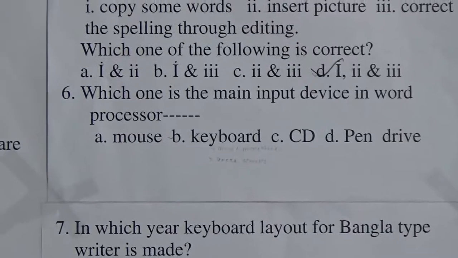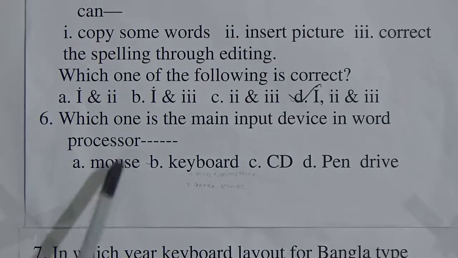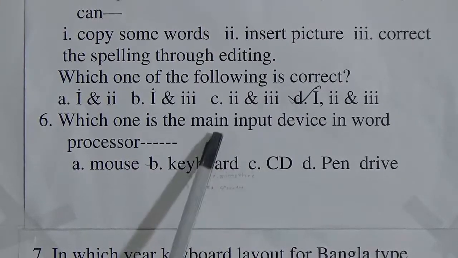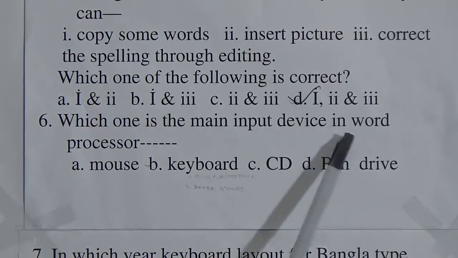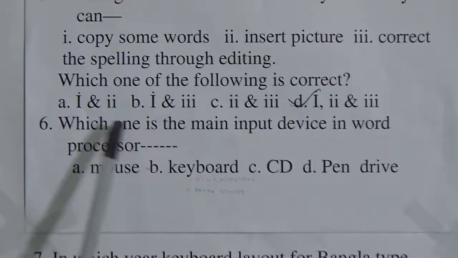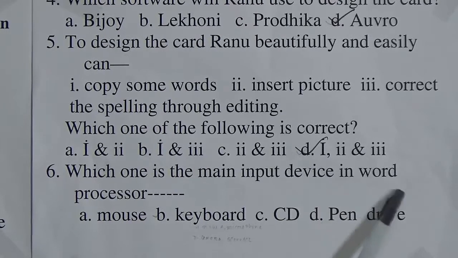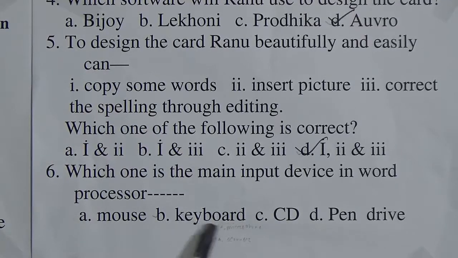Now we will go to question number 6. Which one is the main input device? So look here, which one is the main input device in word processing? Look at the options. Number A, mouse. Number B, keyboard. Number C, CD. We all know the full form of CD is compact disc. And number D is pen drive.